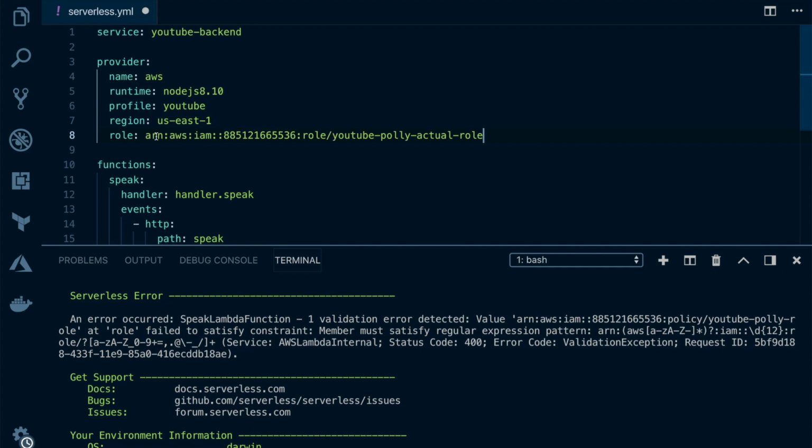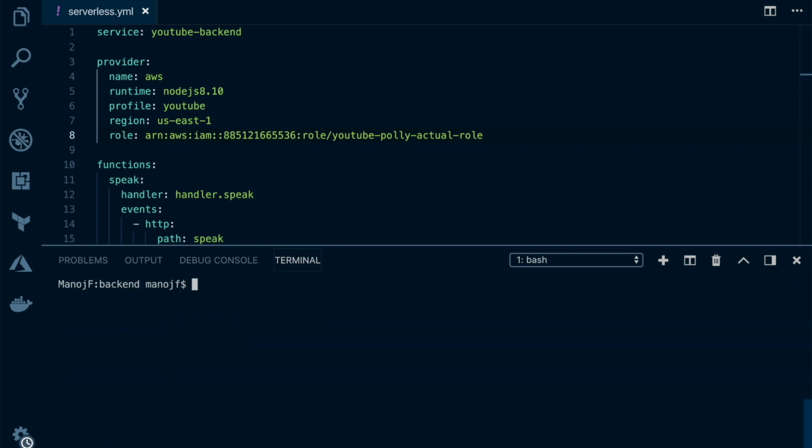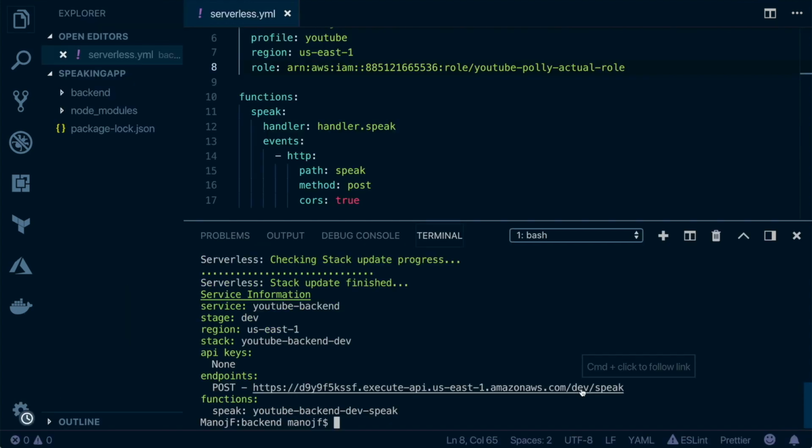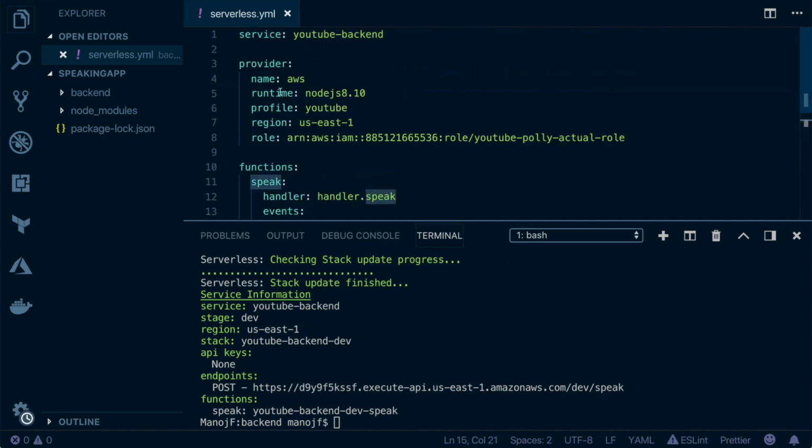Go into your role and paste it in, save it, clear the screen and do SLS deploy again, or serverless deploy again. This time it should be successful. Nice. So we got the post endpoint. Now the post endpoint has this slash dev slash speak, not just slash speak. Dev is basically the stage. By default, serverless has created an API gateway stage called dev, and that's why we have the dev here.